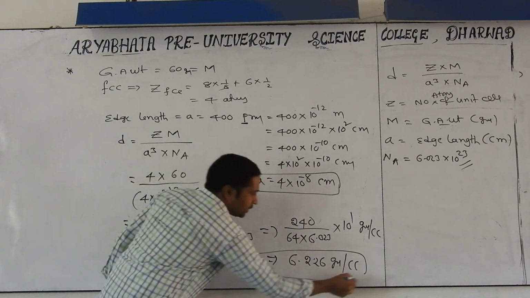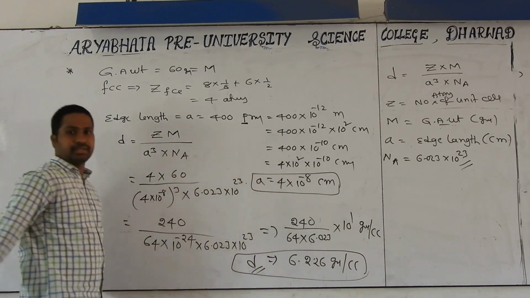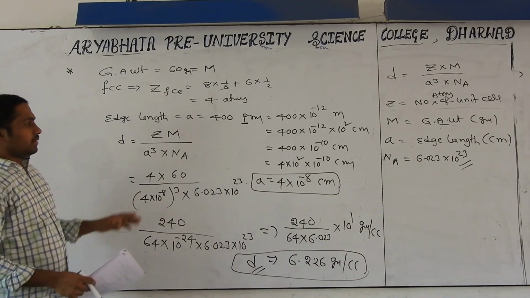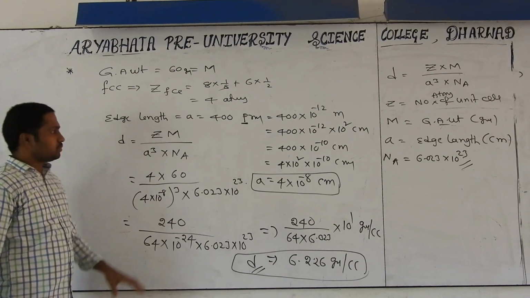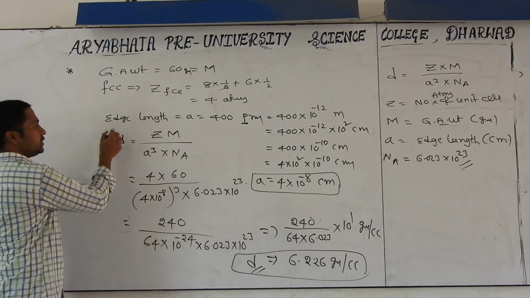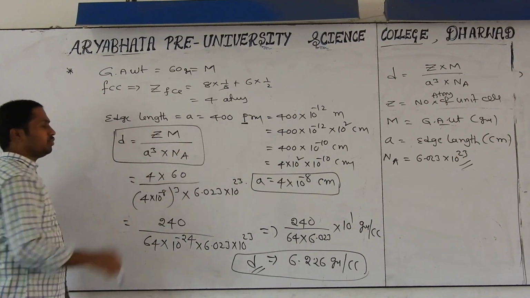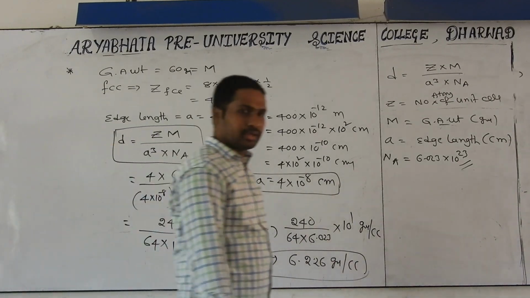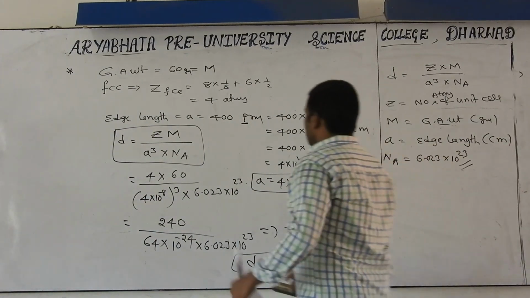This is the density of the crystal. Like this, we will solve different questions, but the formula for the density is equal to ZM by a cube into Na. All of you clear? Yes. We will solve one more problem.